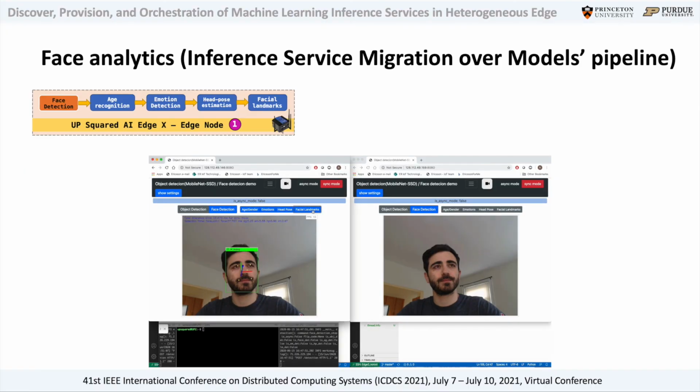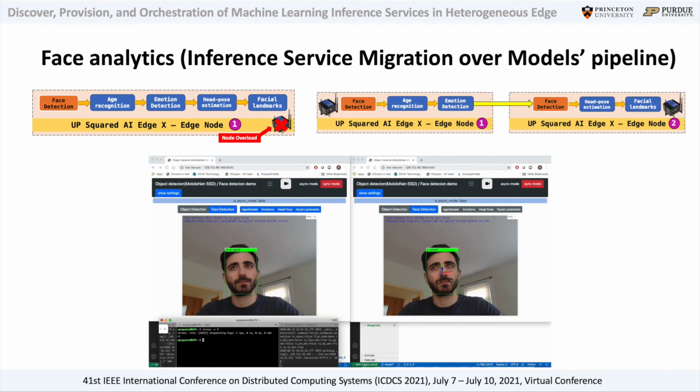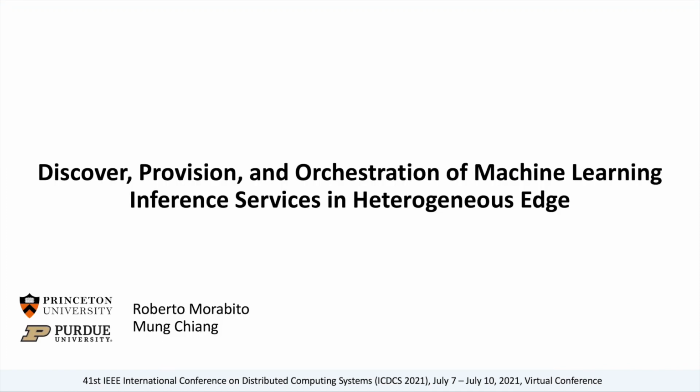Referring to the scenario of inference pipelines management, we demonstrate how to seamlessly split the execution of inference pipeline components among different edge devices. In this specific demo, we only utilize 2 UP2 AI edge boards, and we display how, as soon as the device running the whole pipeline gets overloaded, the pipeline execution will be automatically split among 2 different edge devices. This concludes the video presentation of this demo.